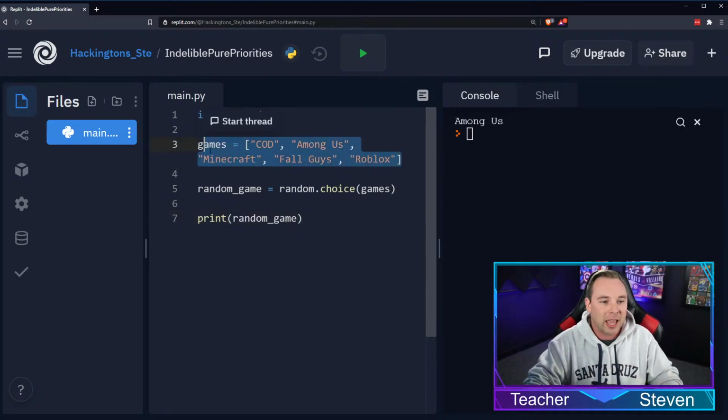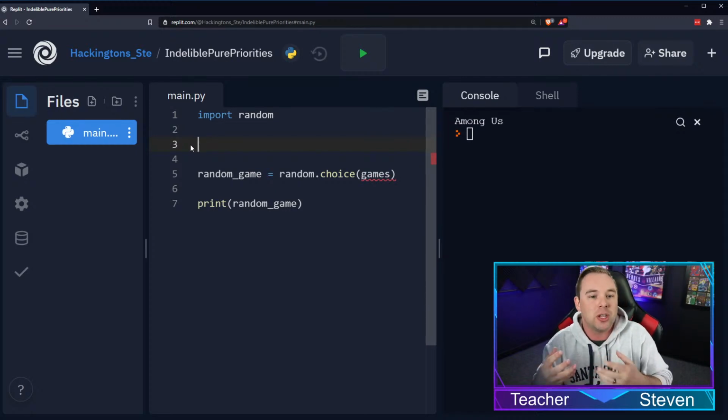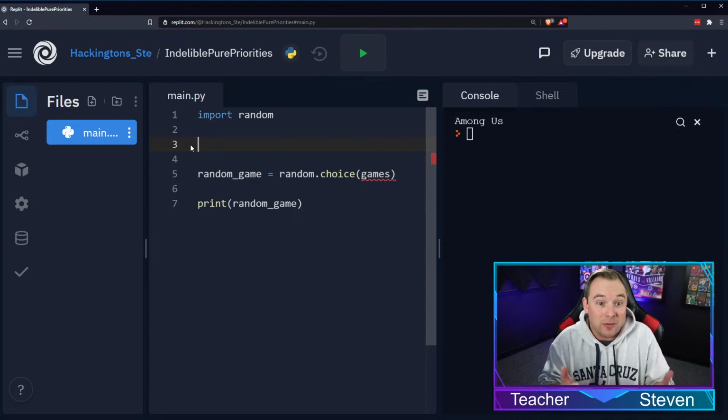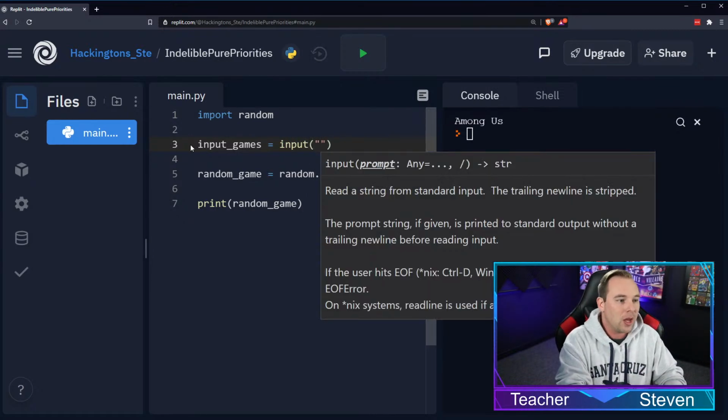So I'm going to go ahead and erase the list here, the list of games. And now what I want to do is get some input from the user. There is a built-in Python function called input that we can use to do exactly that. So we can do input_games equals input, so this is a variable that's going to store the answer to this input.